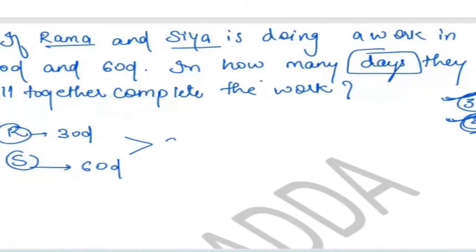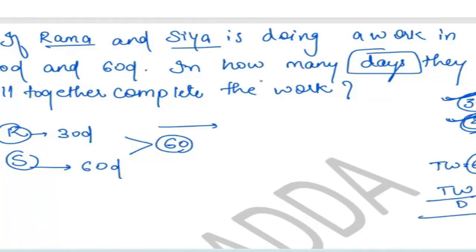Then we have to take the LCM. LCM will be 60. To find out the efficiency, what is the formula? Total work is equal to efficiency into days. To find the efficiency of a person, you divide the total work by days. So what is the efficiency? 60 by 30, it means 2. And what is the efficiency? 60 by 60, it means 1.